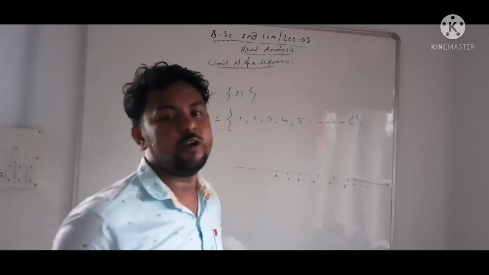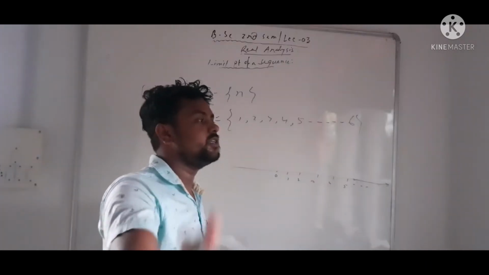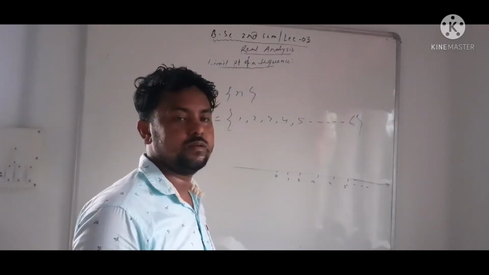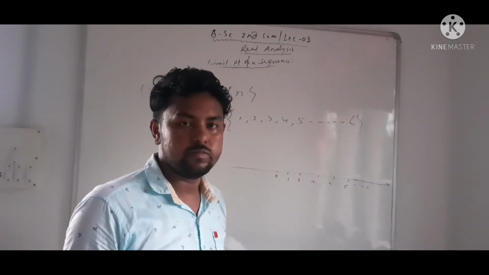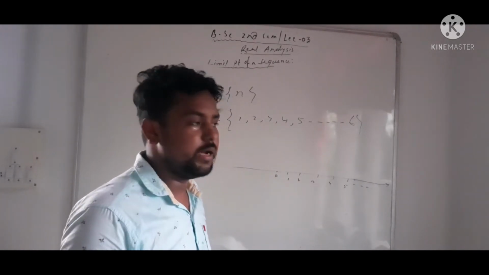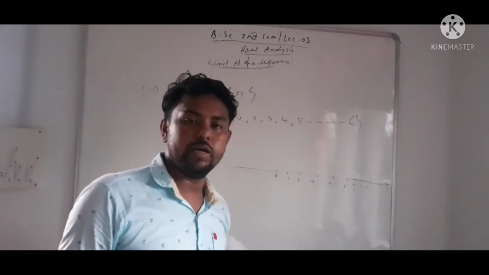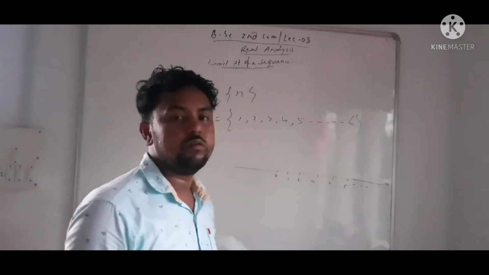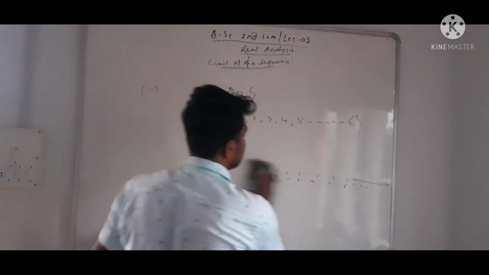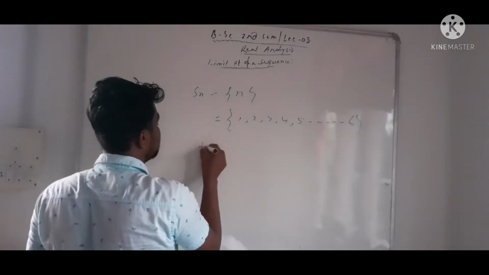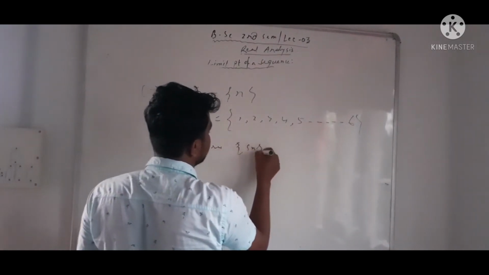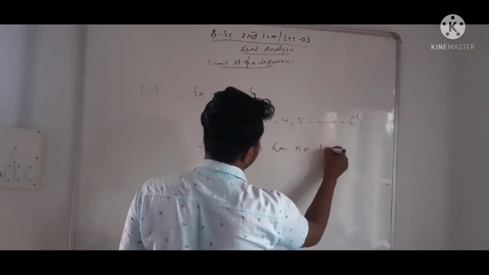If the sequence is not bounded, then we cannot find the limit point. We know that every bounded sequence has a limit point, but since this sequence is not bounded, there is no limit point. Hence Sn has no limit point.